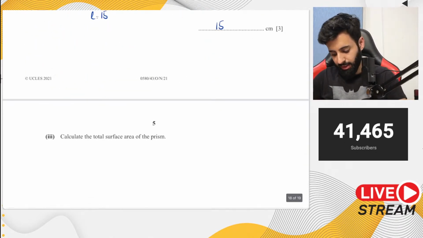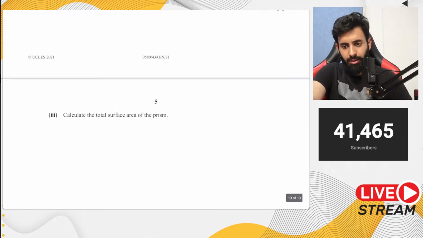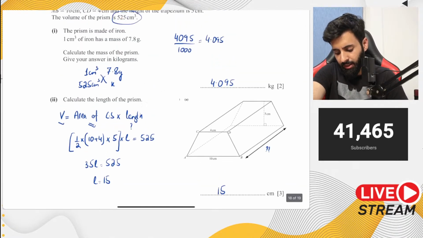All right, now this question hasn't ended. Now we have to calculate the total surface area of the prism. Sir, in kg, shouldn't it be in two significant figures? Okay, the thing is, this is the exact answer.